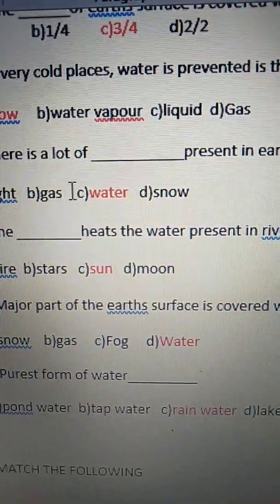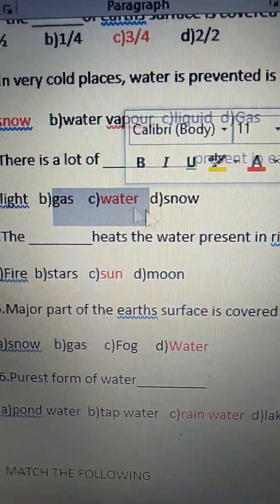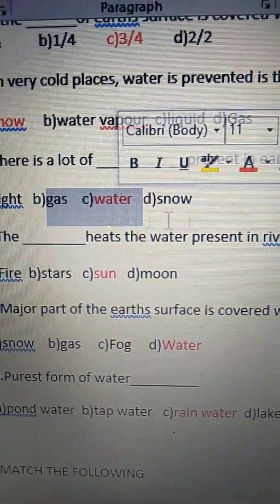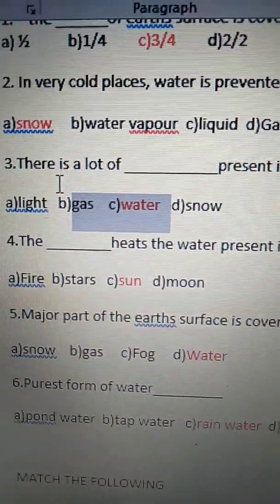So there is a lot of water. So option C is the correct option. Option C is the correct answer. So there is a lot of water present in earth.